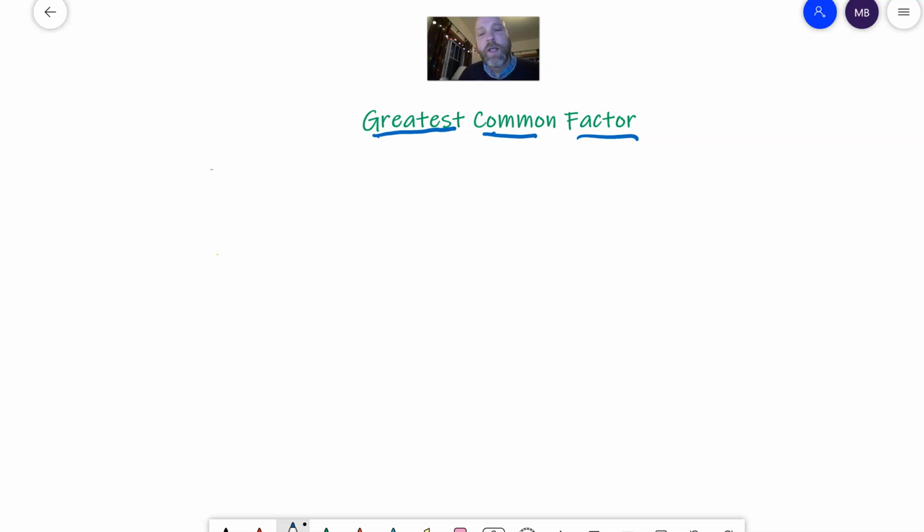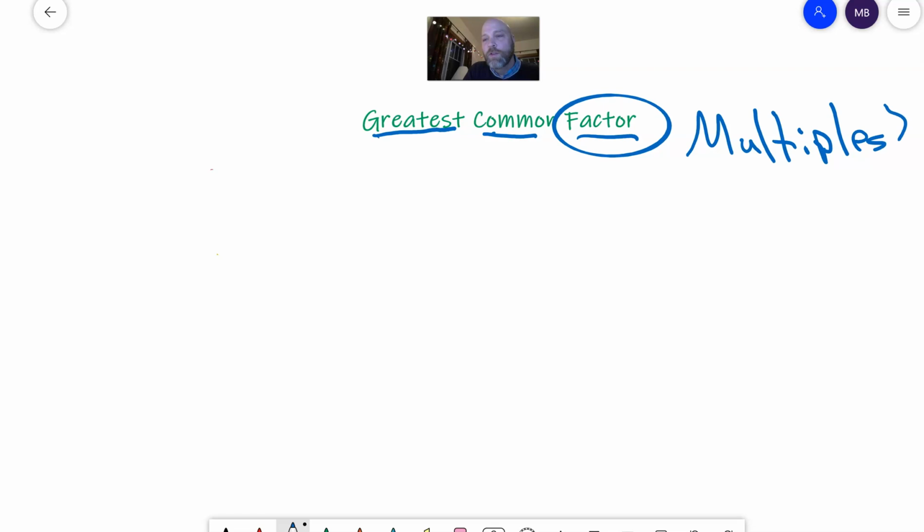This is a pretty easy concept, and you've been dealing with it since third and fourth grade when you started adding and subtracting fractions. The only hard part here is the confusion between the word factor and the word we're going to talk about tomorrow, multiple. So people get those confused.